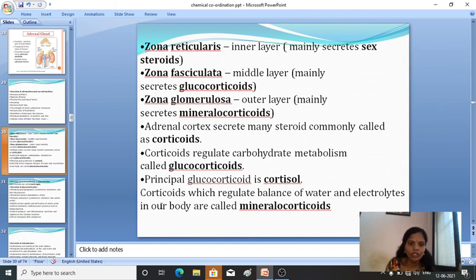The corticoids which regulate the balance of water and electrolytes in our body are called mineralocorticoids.